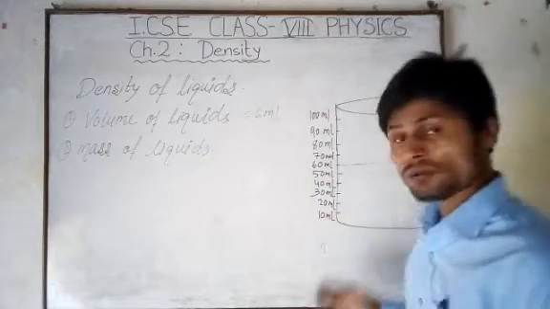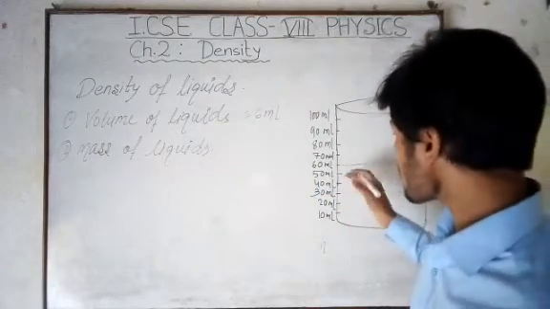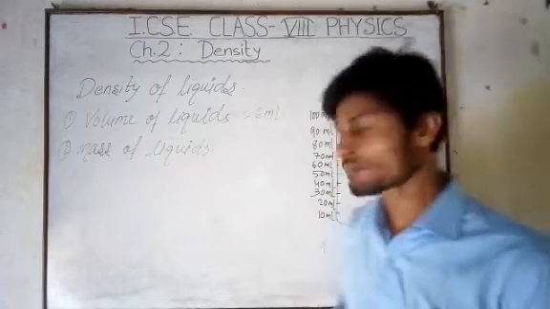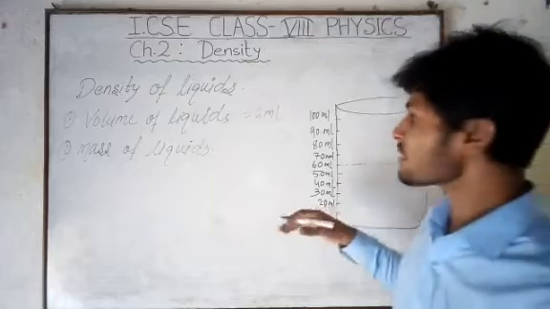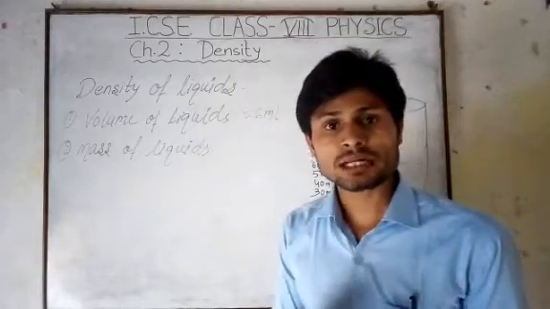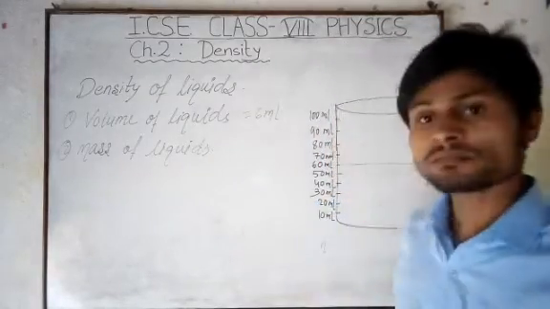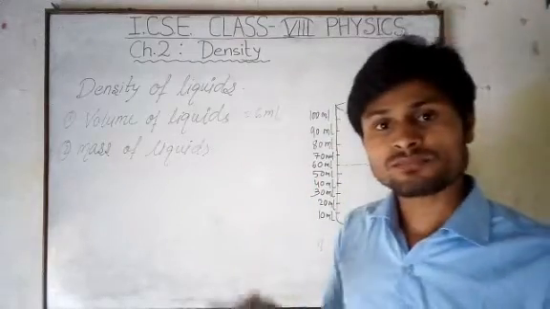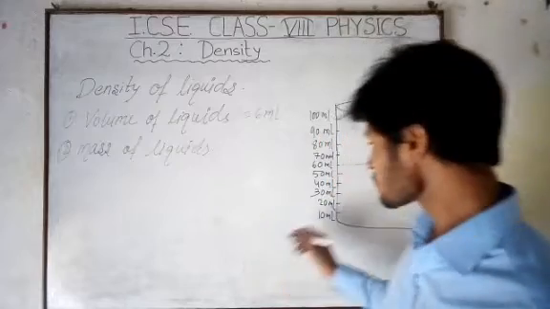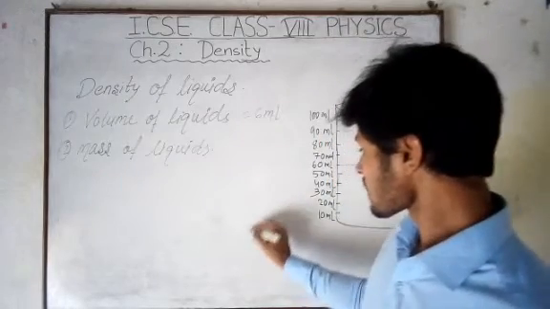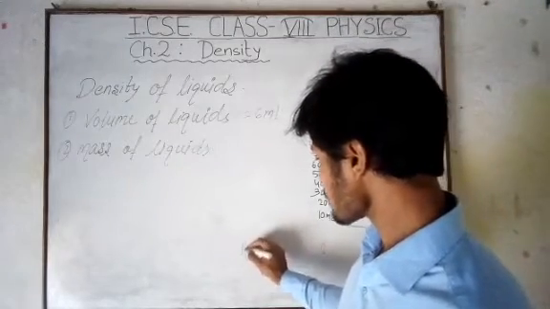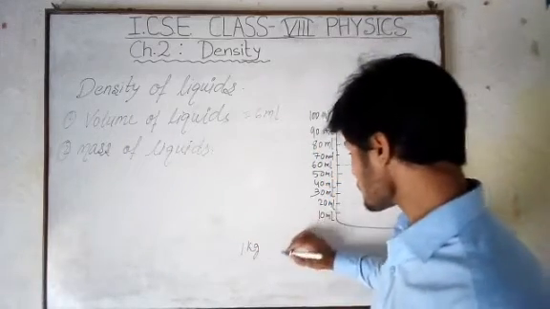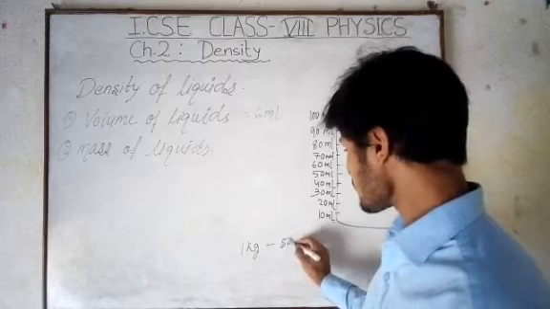Now again we find the mass after filling. What is the mass of this measuring cylinder after filling the liquid? Then whatever the mass comes, we subtract the mass of the empty measuring cylinder from that of the filled measuring cylinder. Suppose here, as an example, we got 1 kg after filling the liquid, and before it is 500 gram.